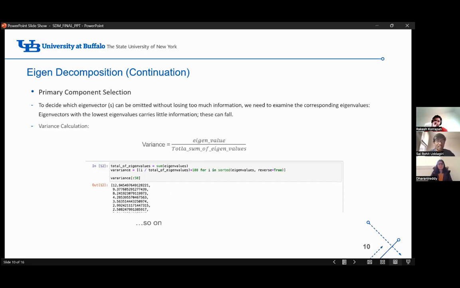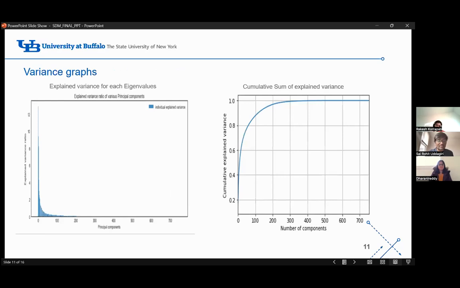And the 9%, the value 9 indicates that the second column is going to explain 9% of the variance of the entire data, and so on. By plotting these values in a graph, we can identify how much variance is explained by which column. As you can see in the first graph, this is plotted between the principal component and the explained variance ratios. After around 100 columns, the variance level is almost zero. So by taking a value around 117, we can explain almost 90% variance of the data set.